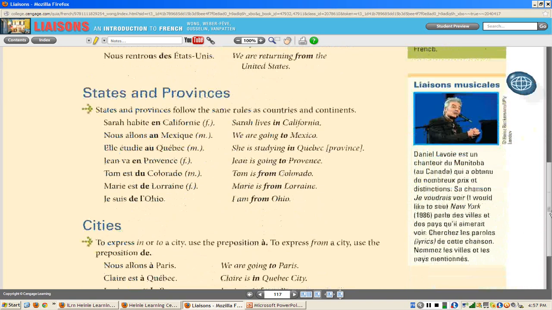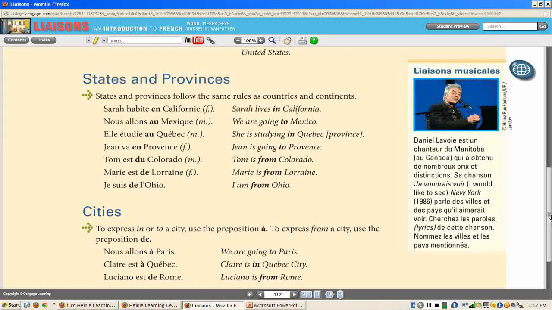The same goes for states and provinces. In the US, throughout France, you would say en for feminine, en Californie. And you would say en for a province, and you would say au for a masculine province, au for a masculine state.